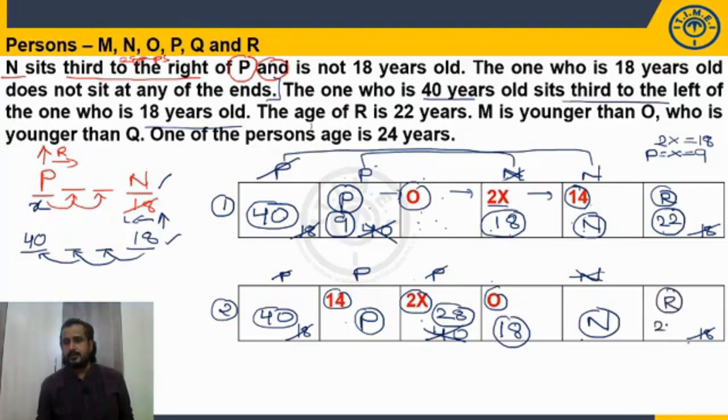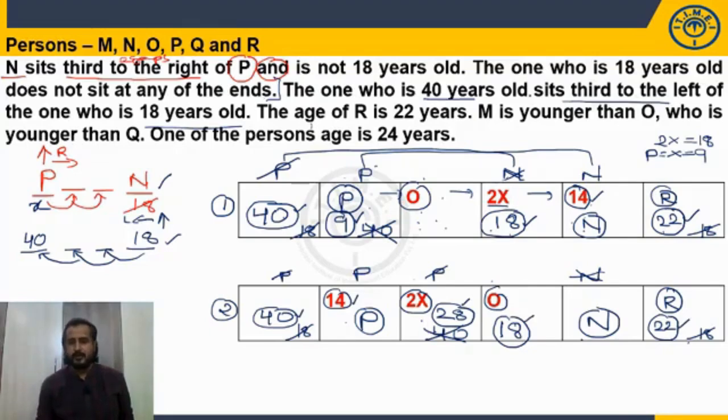So in both the cases R is sitting at the right end. Now what is given next? How many values we obtained? Check it once. 1, 2, 3, 4, 5 values. In both the cases we obtained 5 values.